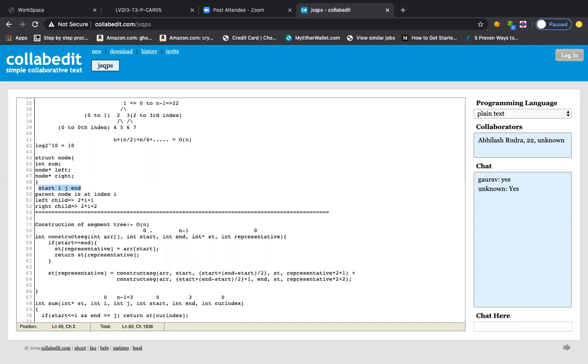Now you see. So start value is coming first, then I value is coming, then j value is coming, and then end value is coming, right? So what I'm trying to say is that if start is less than I and end is greater than j, that means that the range ij is contained within start and end, isn't it?